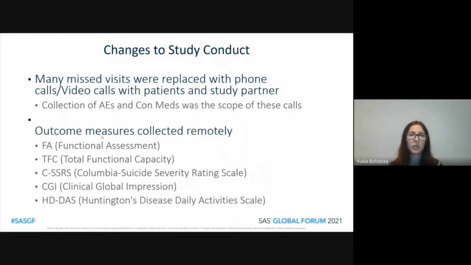Here we can see which changes have been made to study conduct. So, for example, missed visits were replaced with phone calls or video calls, and their primary focus was to collect the adverse events and concomitant medications. Also, several outcome measures such as functional assessment, total functional capacity, Columbia Suicide Severity Rating Scale, Clinical Global Impression, and Huntington's Disease Activity Scale have been collected remotely.